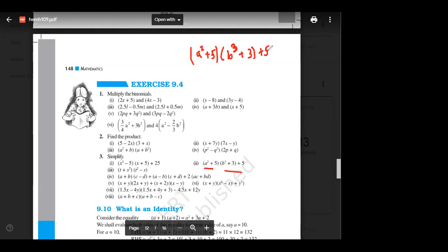So the answer is a square b cube plus 5b cube plus 3a square plus 20. So this is the answer. Second one, note it down.